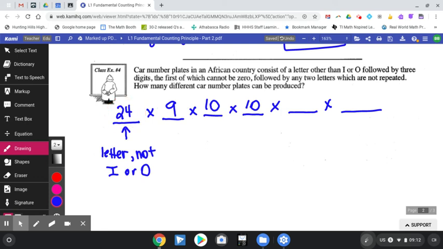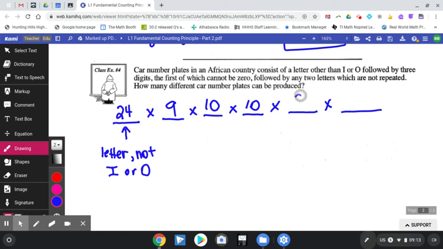If we read it again, followed by any 2 letters, so there's 26 possible letters, any 2 letters which are not repeated. So within these 2 letters, there are no letters being repeated, not connected at all to what's going on up here. So careful reading is really important.